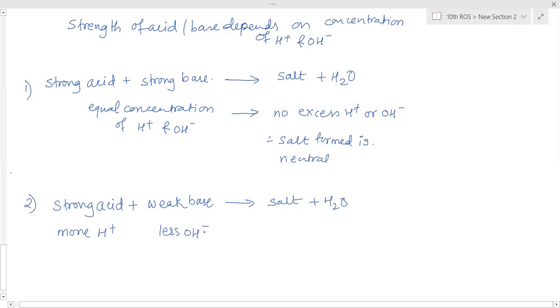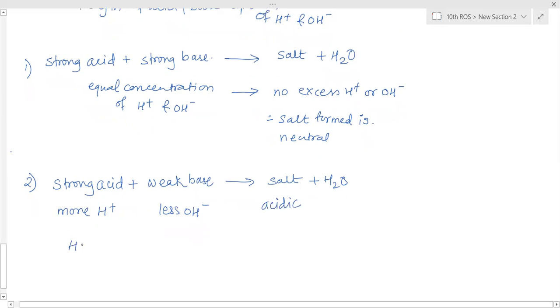Water is formed, but after forming water, some number of H plus ions are left as they are. They couldn't get a pair of OH minus ions. So a few H plus ions are still left in the aqueous solution of the salt. So that salt will have H plus ions. What is the nature of that salt? Acidic. That is an acidic salt. Then in this case, an acidic salt is formed. Is it clear?